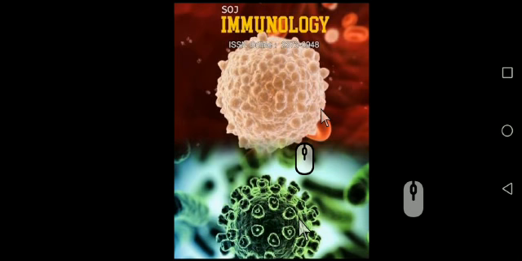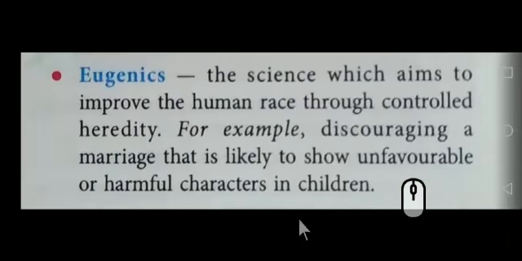Now we go to the next branch, eugenics. Eugenics is the science which aims to improve the human race through control of heredity. Do you know, students, heredity power?